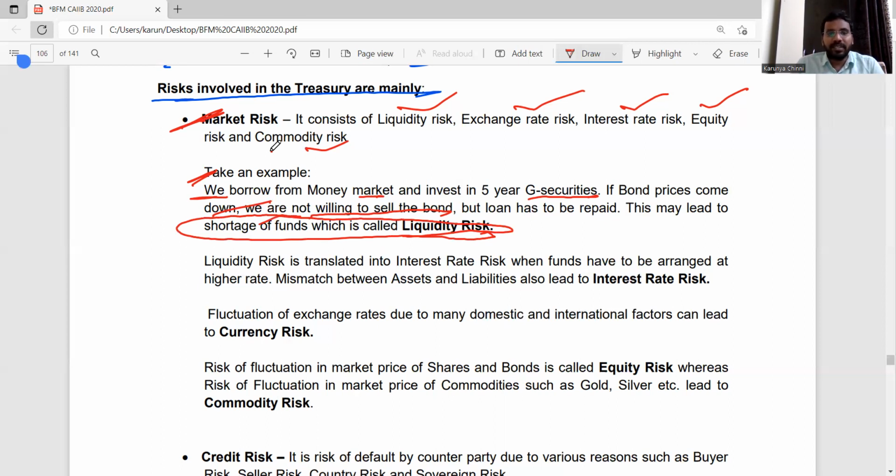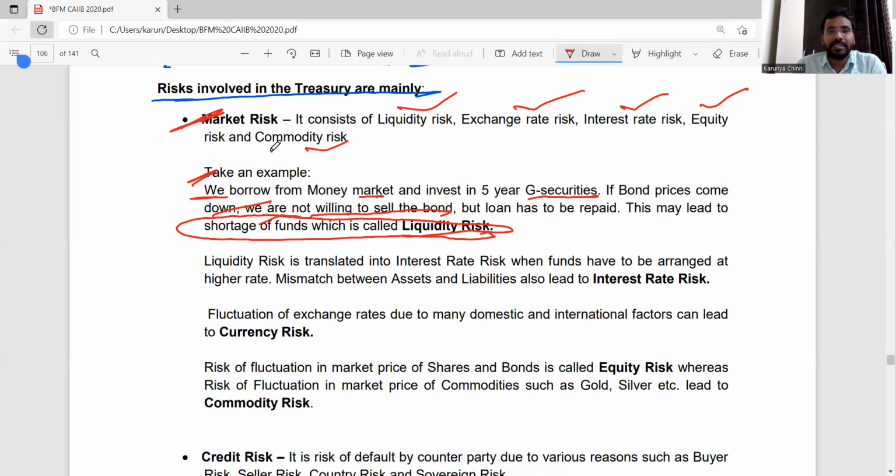So the liquidity risk definition is the same. Shortage of funds means that kind of risk is called liquidity risk. So in Treasury, how will that liquidity risk happen? When share prices are low or bond prices are coming down, the Treasury department can't sell those shares. So the money will get stuck with the shares, and we have a shortfall of money. So a shortfall of money will lead to which risk?